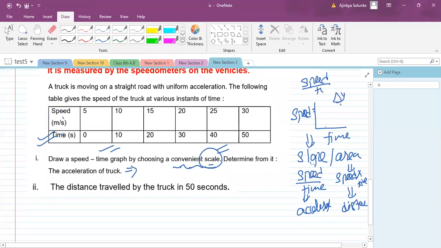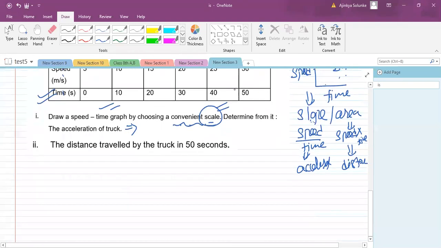It is delta y by delta x, no? Whatever is present on y is divided by what is present on x. So definitely y by x, so definitely this is slope. This will give us acceleration. Can't you understand? This is a simple thing. Okay, fine. So we have to take this as slope.